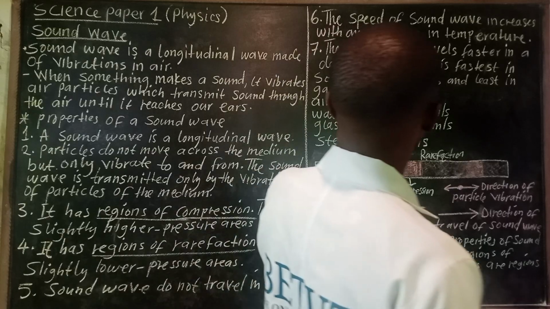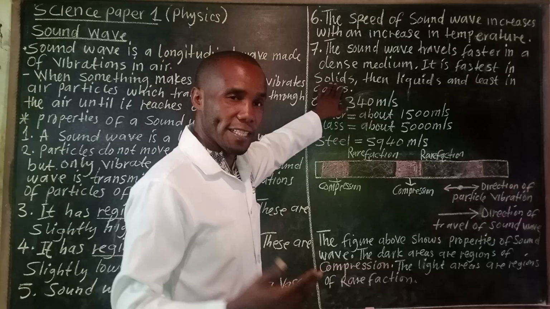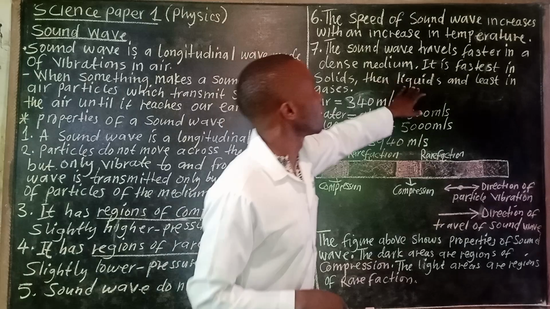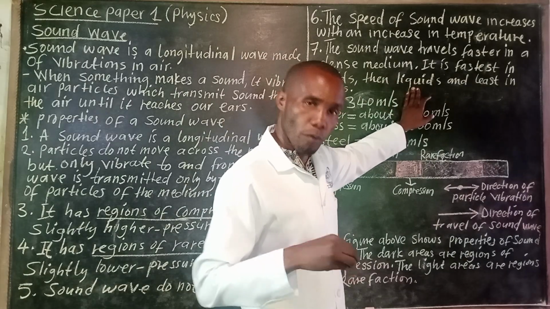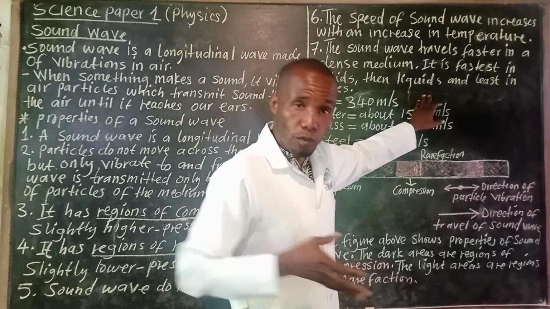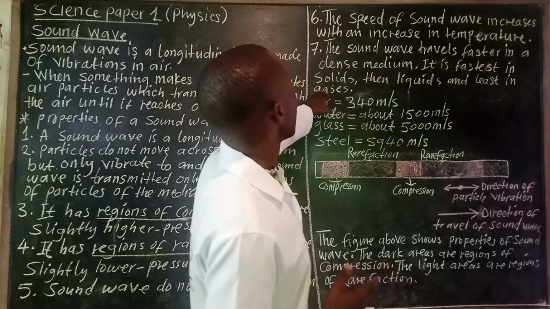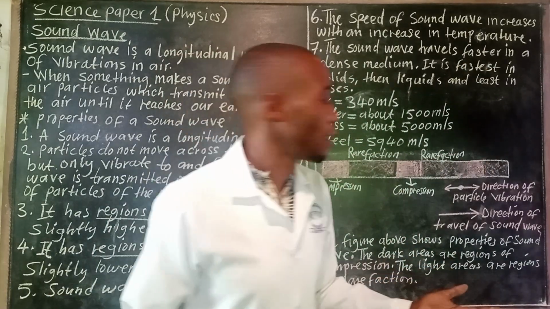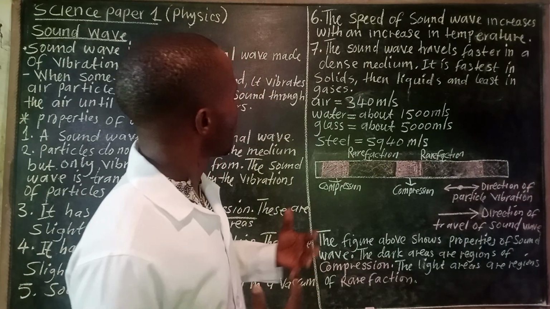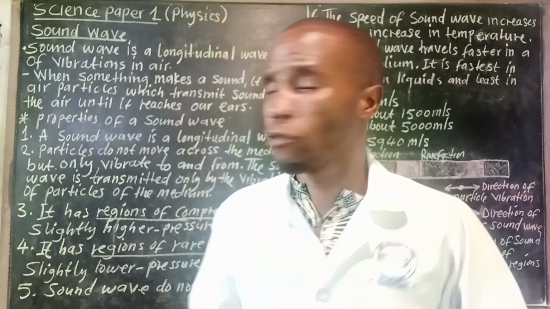Then apart from that, we are saying it is fastest in solids, just like I alluded to. So solids fastest, then liquids, because sound waves move very fast in a denser medium. So these are the mediums in which sound waves pass through, and gases is the least among the three media that we have mentioned. These are properties of sound waves.